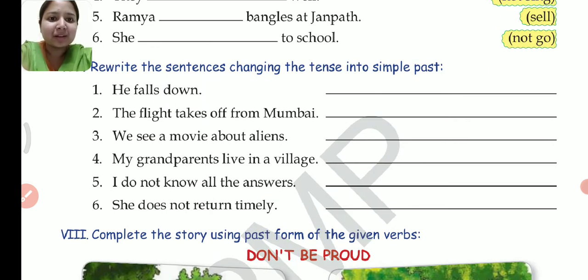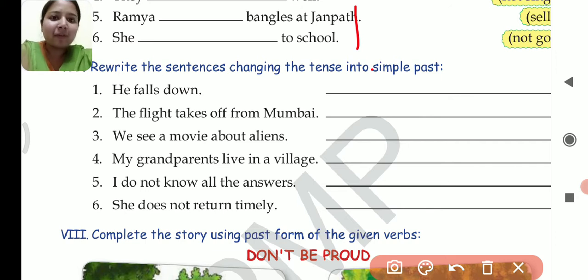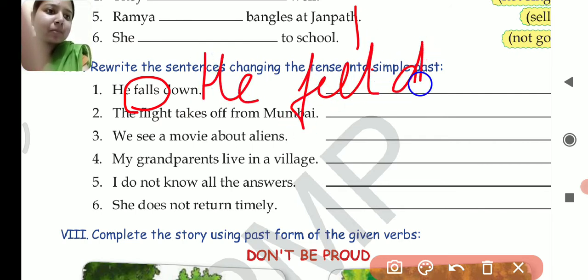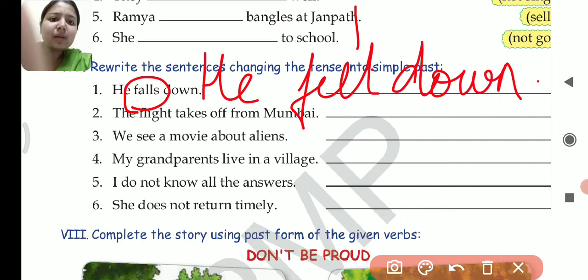Now you have to change the sentences. The first sentence: He falls down. Children, please remember that you only have to change the verb. All the rest of the sentence will remain the same. So the verb is falls. The past tense of falls will be fell. So, he fell down. Next, the flight takes off from Mumbai.